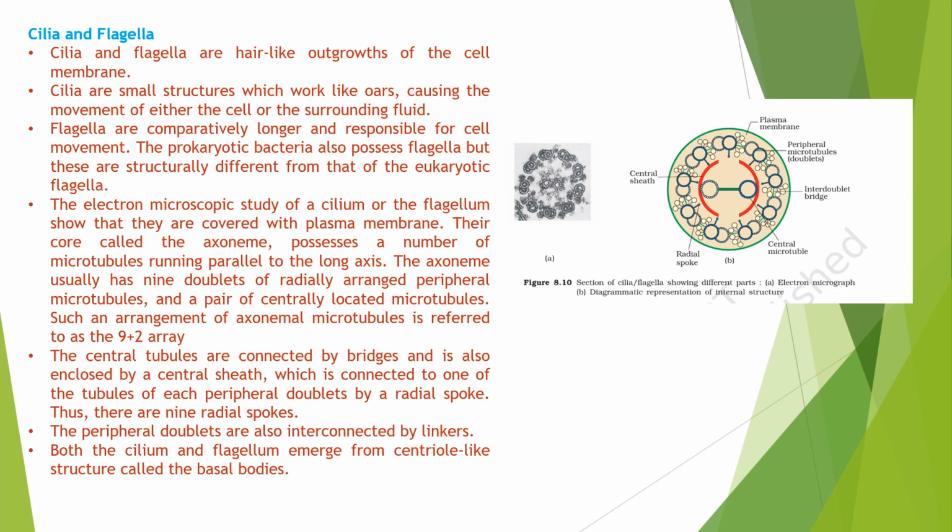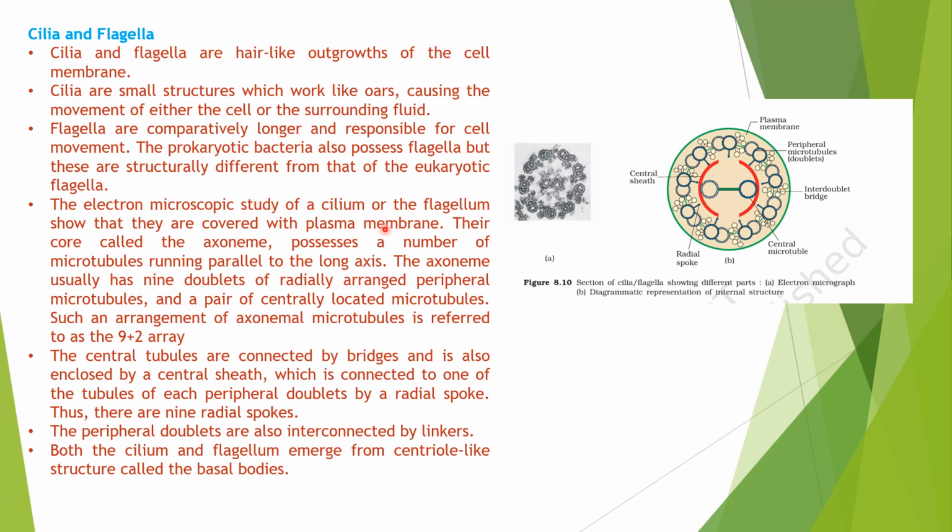Now let's study cilia and flagella. Cilia and flagella are hair-like outgrowths of the cell membrane. They are present in eukaryotes. Cilia are small structures when compared to flagella. These are like oars, causing the movement of the cell or of the surrounding fluid. They are present in the lungs, trachea, and fallopian tube. They help in movement. Flagella are comparatively longer and responsible for cell movement. Prokaryotic bacterial flagella we have discussed earlier, and they are very much different when compared with eukaryotic flagella.